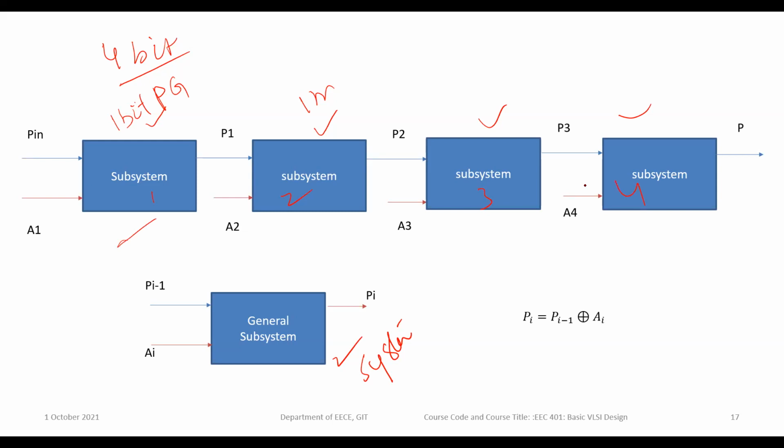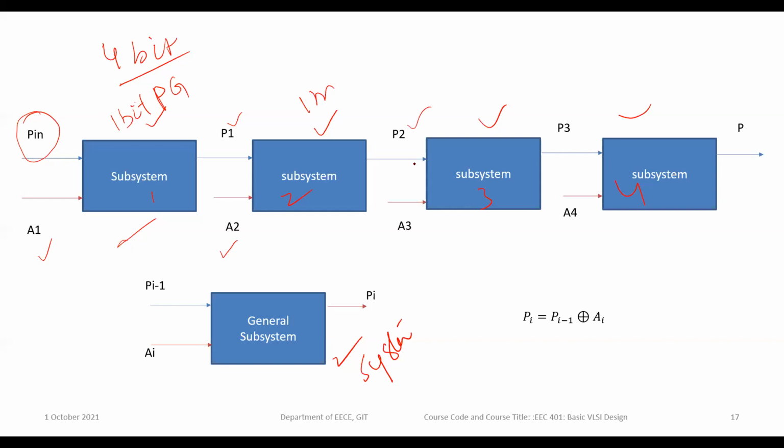For the first subsystem, the input parity bit is P in, and the input data bit is A1. Then it generates the output P1. This is given to the second subsystem, where A2 is the second input, given along with the first subsystem output. Then you get the P2 bit.